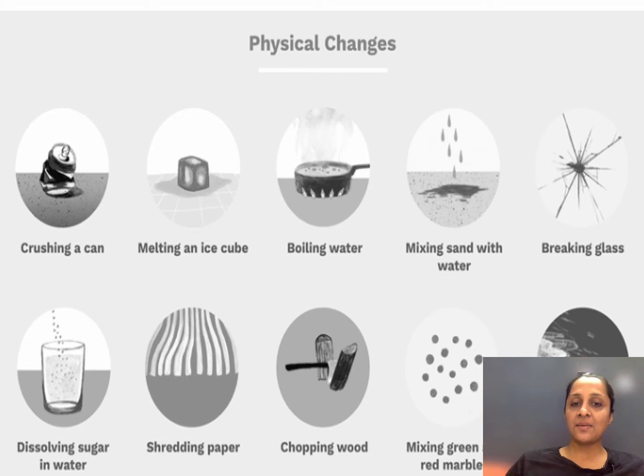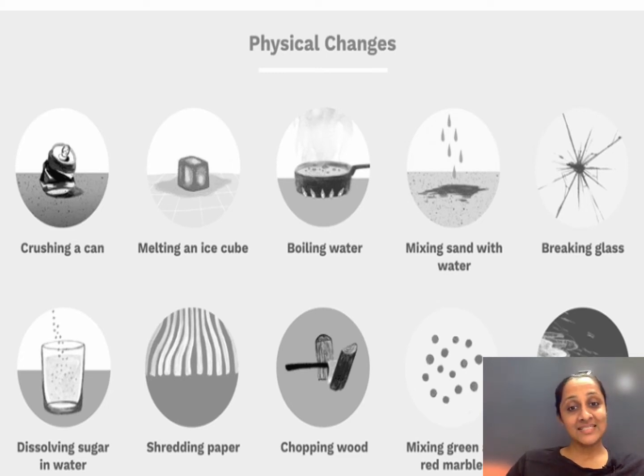These are a few examples of physical changes that you need to keep in mind while writing the examples. The first is crushing the can. So you have a can, you crush it, the can remains the can. The aluminium will remain aluminium only. You have melting of ice cube, you have boiling water. Again, when the water boils, the state changes from liquid to gas. It changes into water vapor, but it remains water itself.